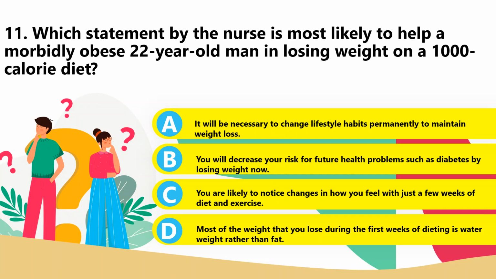So motivation is a key factor in a successful weight loss, and a short-term outcome provides a higher motivation. A 22-year-old patient is unlikely to be motivated by future health problems. Telling a patient that the initial weight loss is water will be discouraging, although this may be correct. Changing lifestyle habits is necessary, but this process occurs over time, and discussing this is not likely to motivate the patient. 11. The answer is letter C.